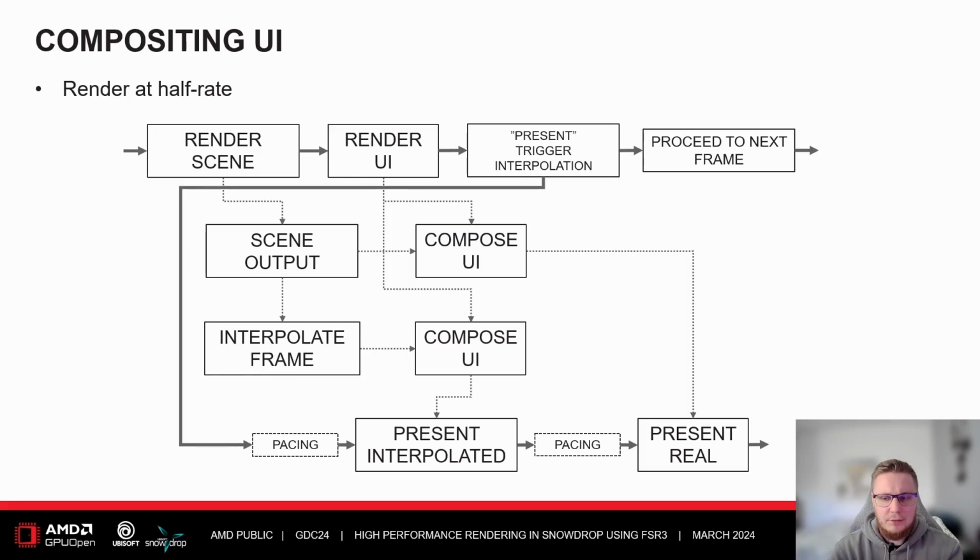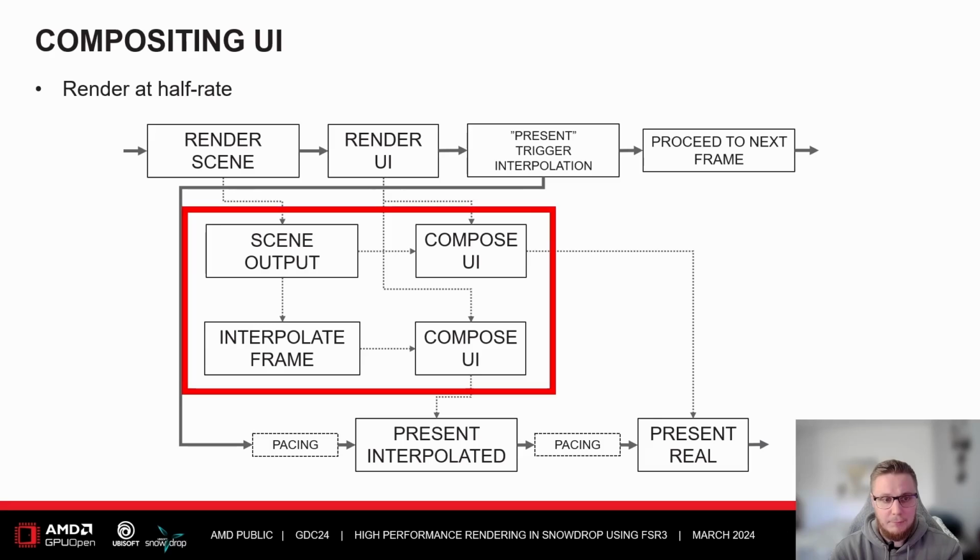For half rate compositing, it means that we render the UI once, and then we use that result to composite both the interpolated frame and the real frame. And again, this is the part of the flowchart that I'm talking about. Note how the render is outside and we compose the result twice.